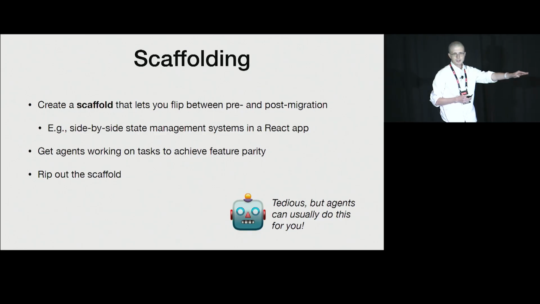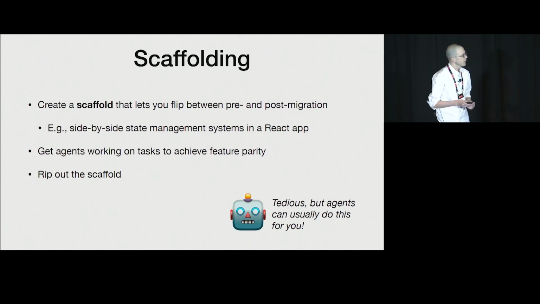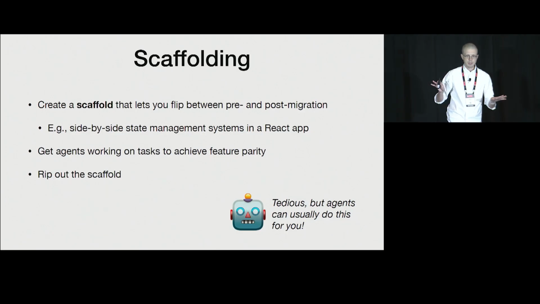Another trick, and this one is perhaps a little bit more difficult to explain and also difficult to set up, is scaffolding. As these agents are making their changes, it's entirely possible that maybe you're translating a very large existing code base from Python 2 to Python 3. You might not be able to, in the intermediate steps, actually execute the entirety of that code base. Your unit tests might break, your integration tests might break. So what you can do is set up a scaffold that, using something like an environment variable or a switch, lets you live pre and post migration.